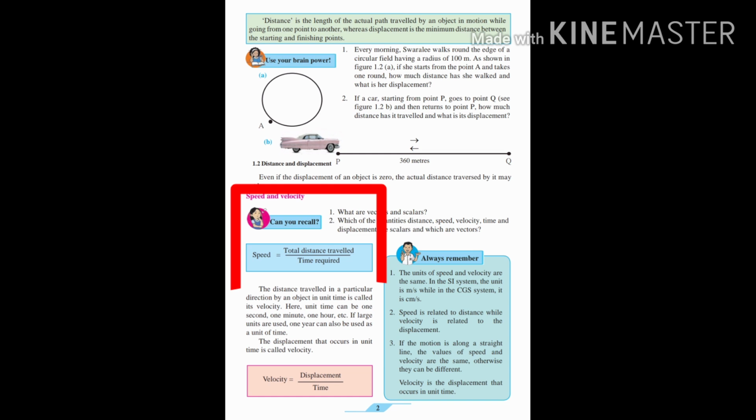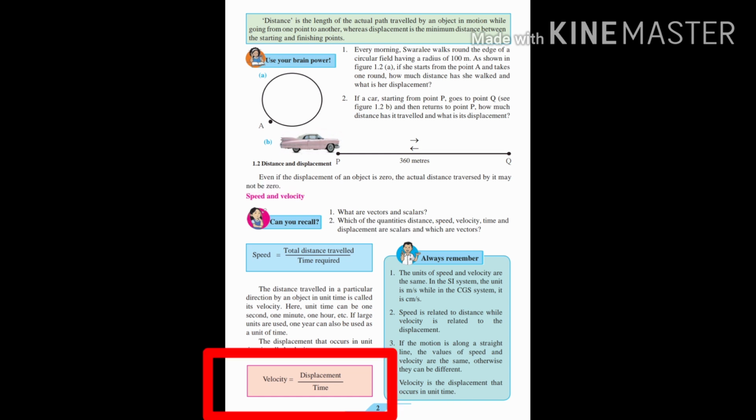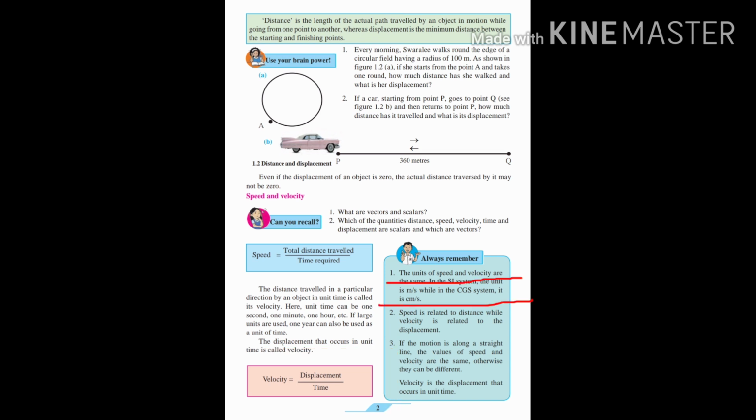For velocity we don't have to see the distance, it should be displacement. So velocity is equal to displacement upon time. The unit for both speed and velocity in SI is meter per second, whereas in CGS it is centimeter per second. So remember, students, speed is related to distance, whereas velocity is related to displacement.